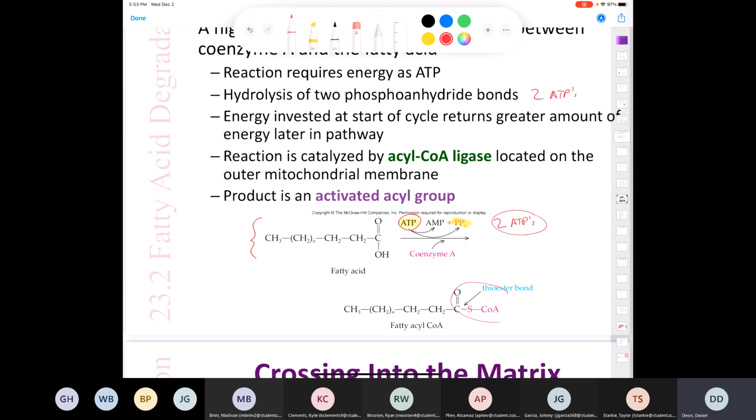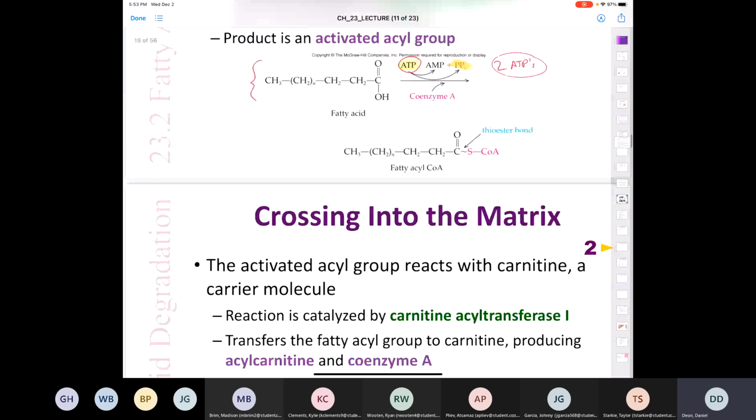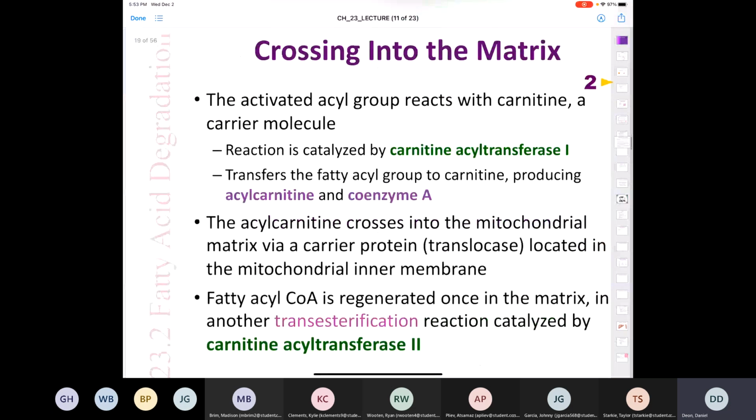That's what we want to get, right? We have our high energy thioester bond. Well, let's look at a little more of the details here. How do they cross into the matrix? The activated acyl group is going to react with a molecule called carnitine, which is a carrier molecule. The reaction is catalyzed by an enzyme called carnitine acyltransferase 1. That's going to transfer that fatty acyl group to the carnitine molecule.